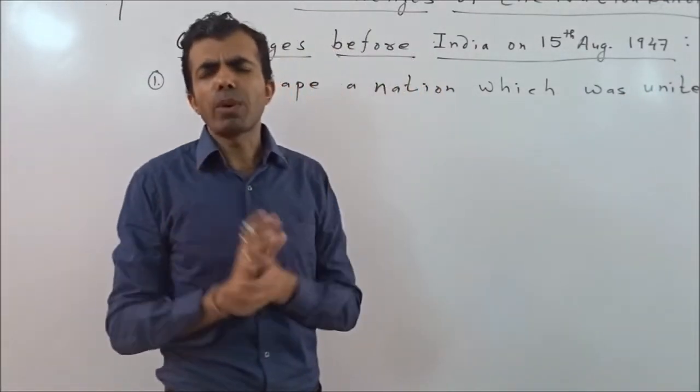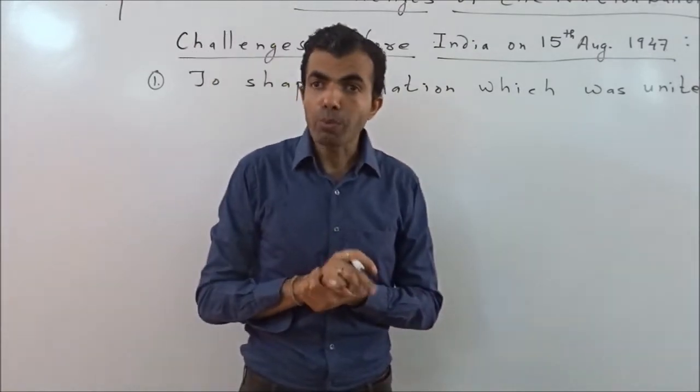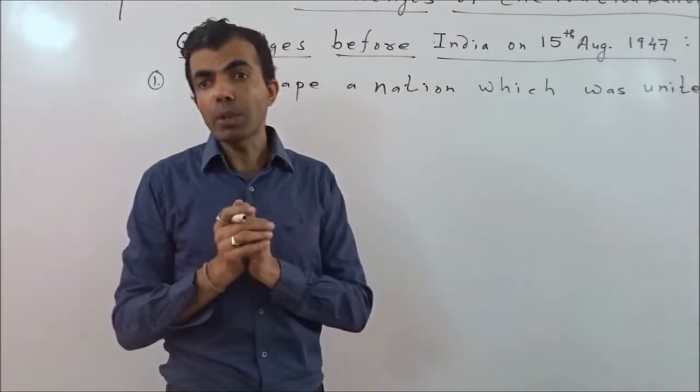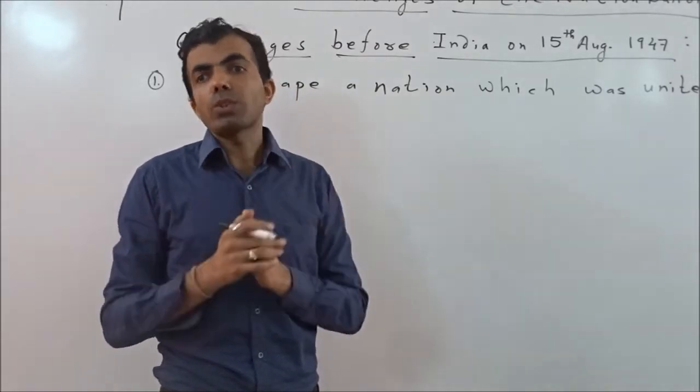In simple words, the interim government which had taken charge from the Britishers had to work upon the unification of the country.